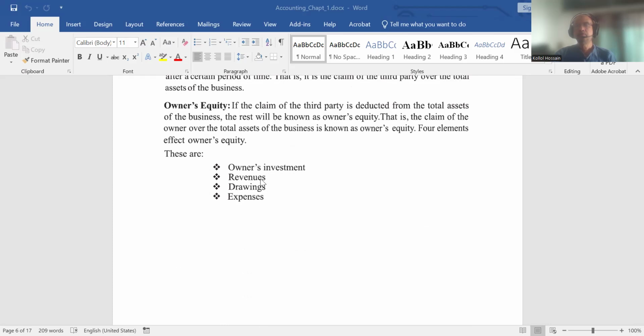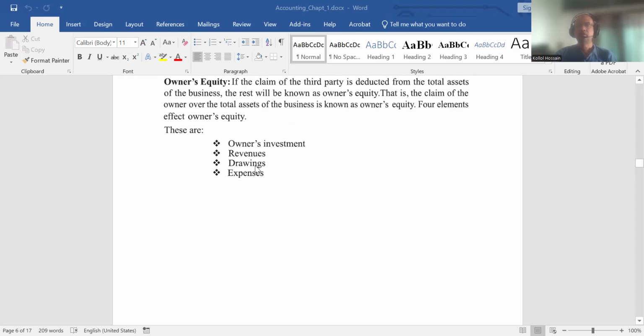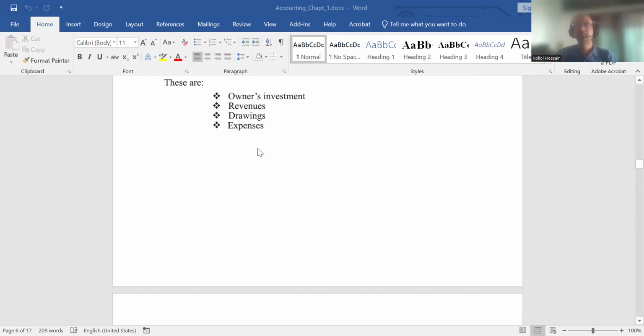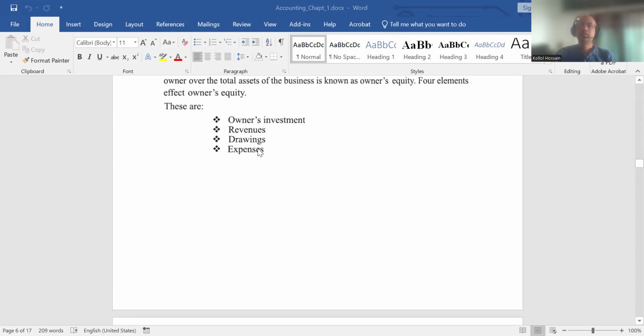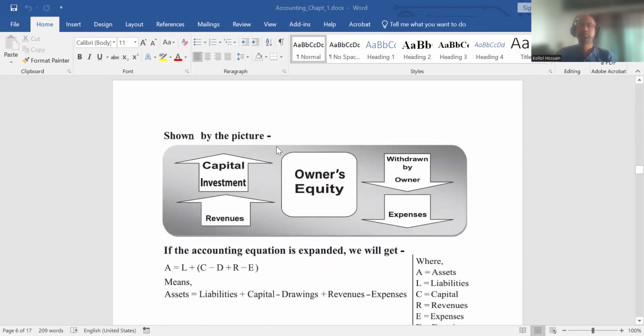Then revenue: if the business generates revenue, it increases the owner's stakes. Drawings or dividends reduce the owner's stakes in the business because they are taking money out of the business. Expenses reduce the owner's stakes in the business.